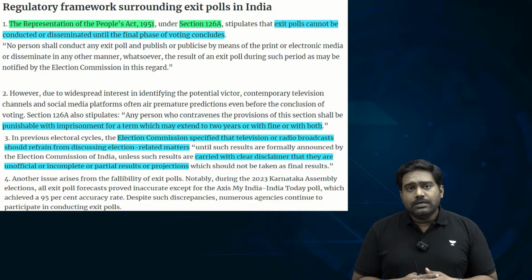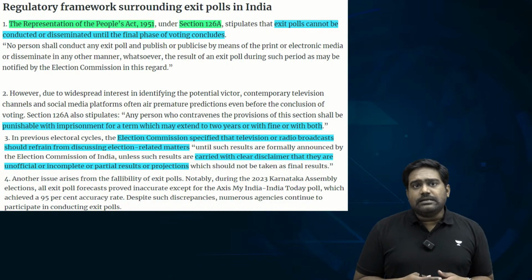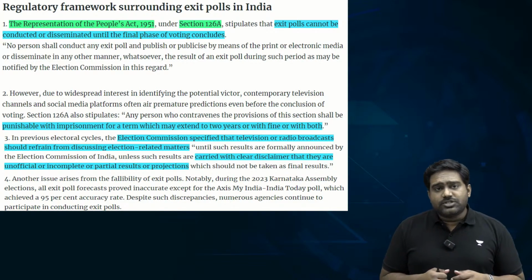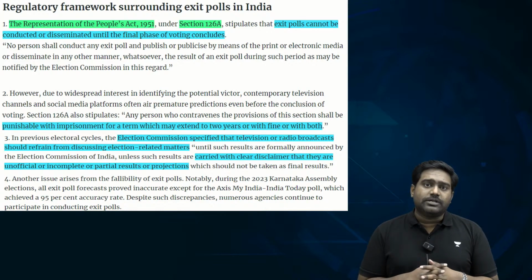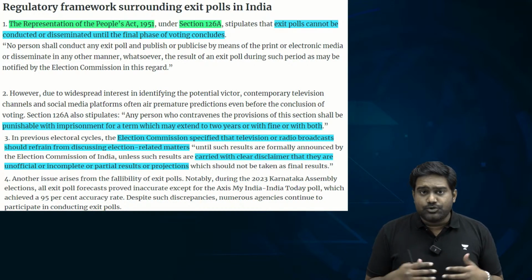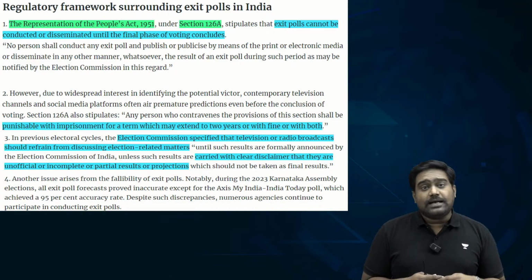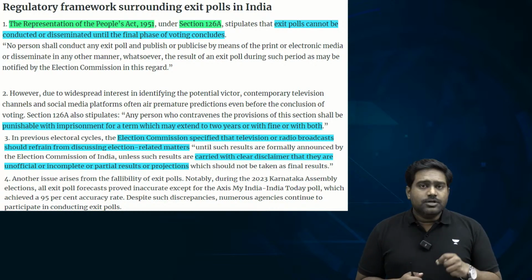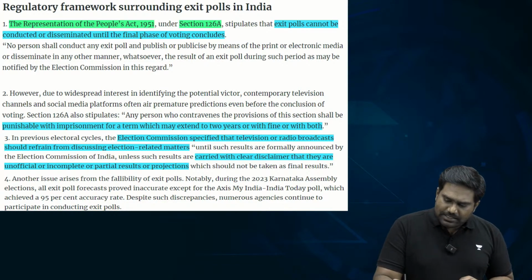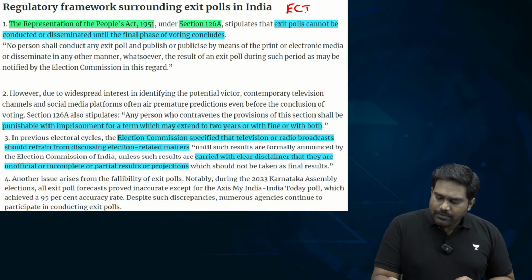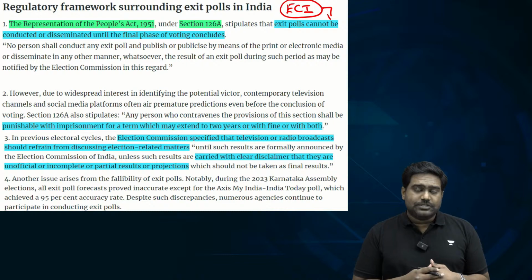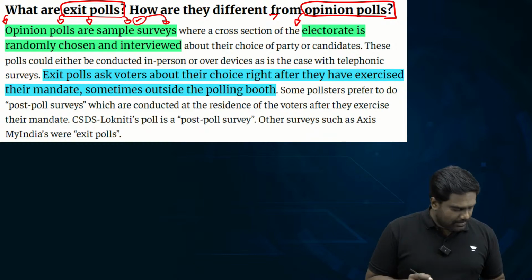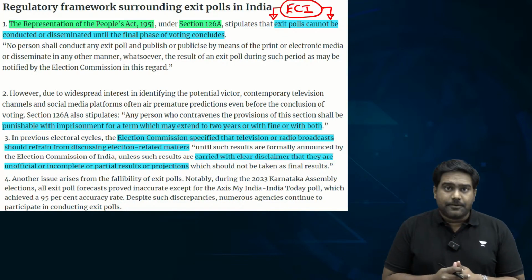Similarly, opinion polls as well, if the data is not accurate or if there is deliberate manipulation of the projections, this could exercise undue influence on the minds of the voters, and it could change the voting preferences. It could change the voting choices. So as a result, it's very important to regulate opinion polls and exit polls in particular. The Election Commission of India would be the designated authority to regulate opinion polls and exit polls. It can issue notifications, guidelines, and even ban or prohibit these exit and opinion polls from being conducted.